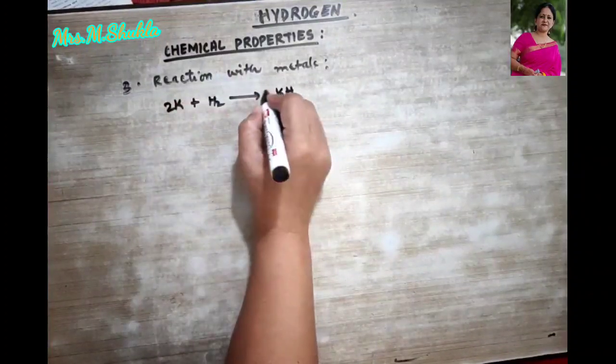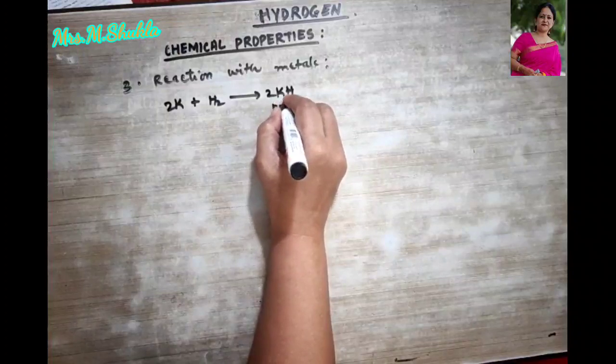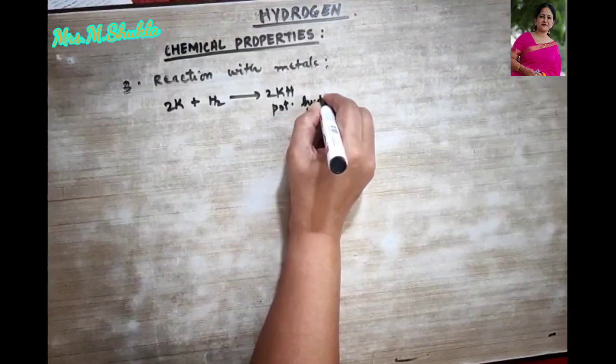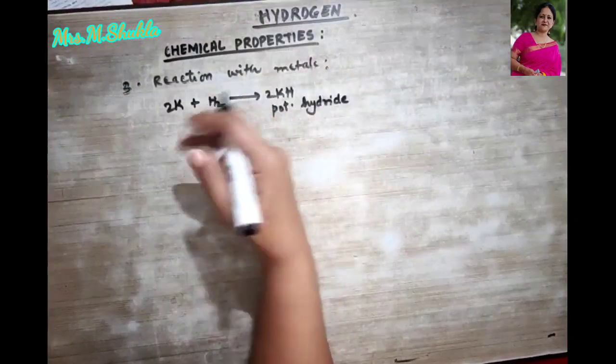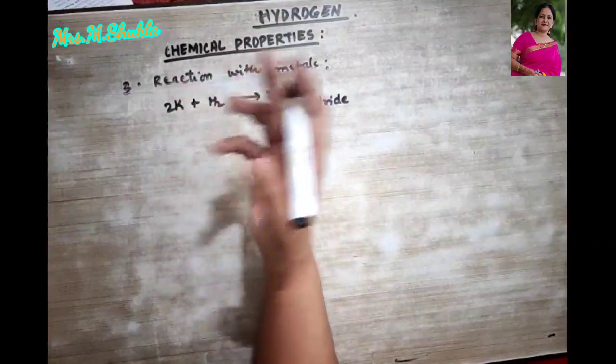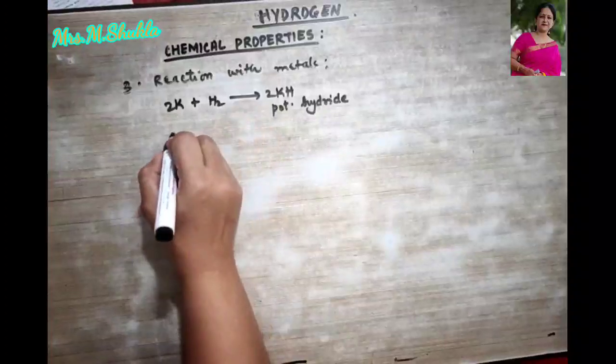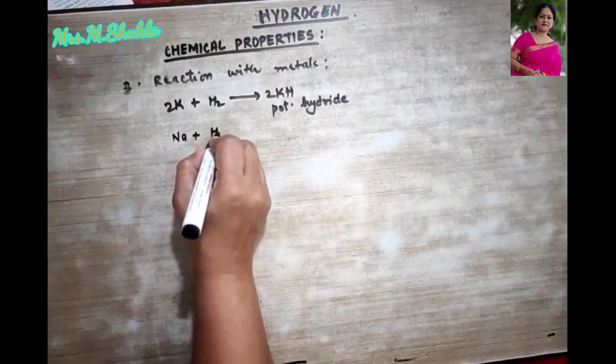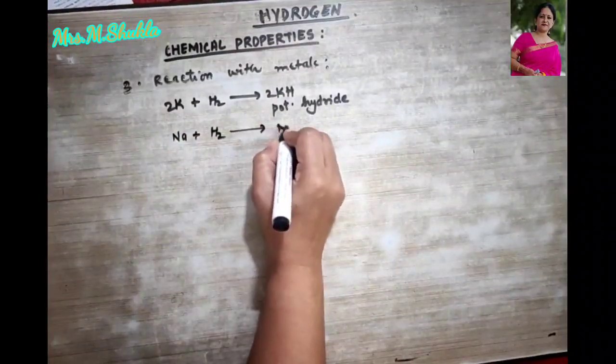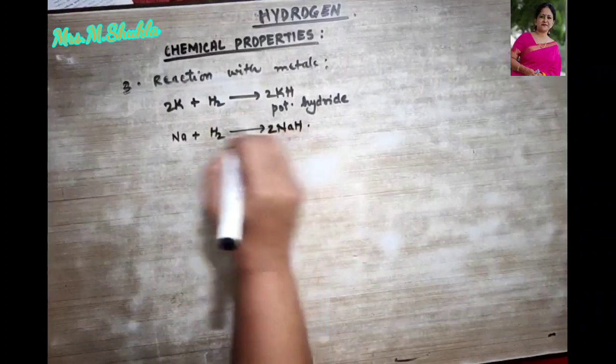If you balance it, you will get this. What is the name of this? Potassium hydride. Remember, oxygen becomes oxide, nitrogen becomes nitride, so hydrogen becomes hydride. Similarly, sodium can also combine with hydrogen to form sodium hydride.